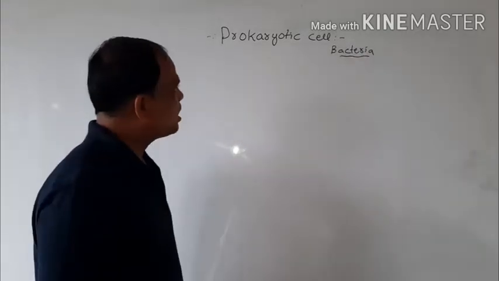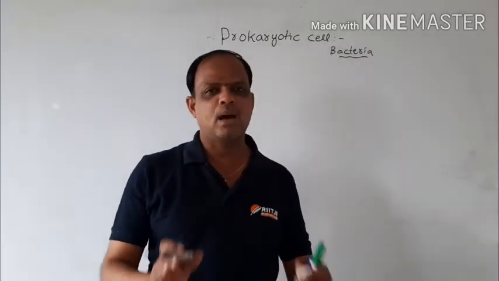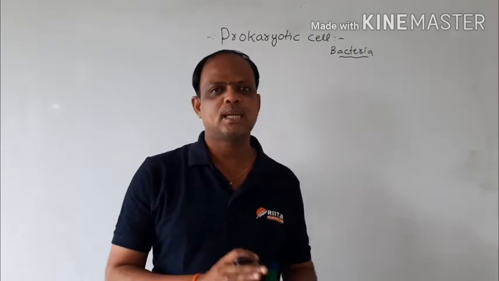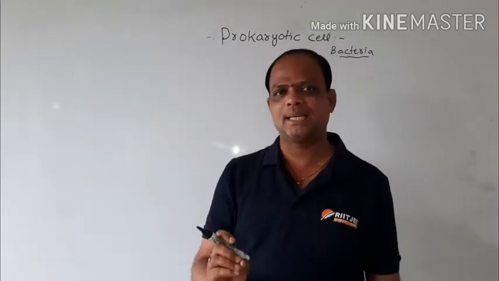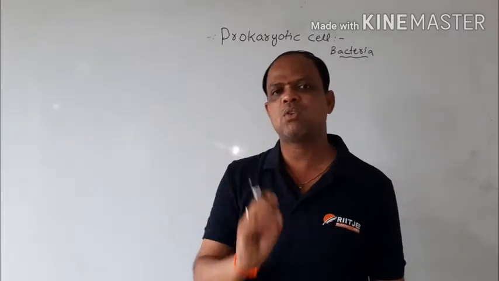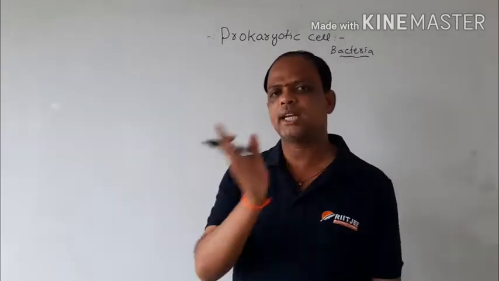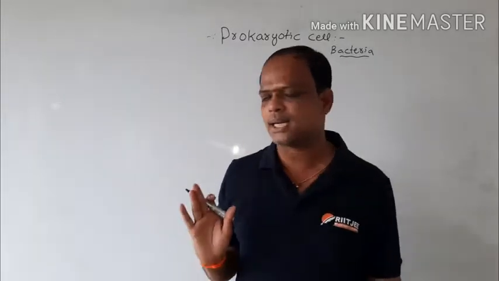Yesterday we discussed how plant systems are made up of cells. A group of cells is called a tissue. We already completed that topic in yesterday's class.